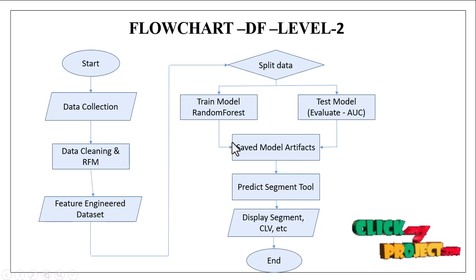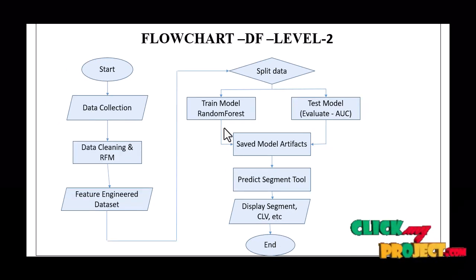After validating the model, we save the trained model along with necessary preprocessing objects. These saved artifacts allow us to reuse the model for future predictions without retraining. And after that, predict segment: it accepts new customer data input, preprocesses it similarly, and uses the trained model to predict the customer segment. And then next, this output helps make targeted marketing, and the customer segment along with metrics like CLV are displayed to the user.